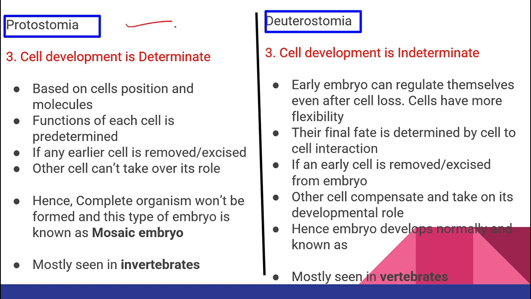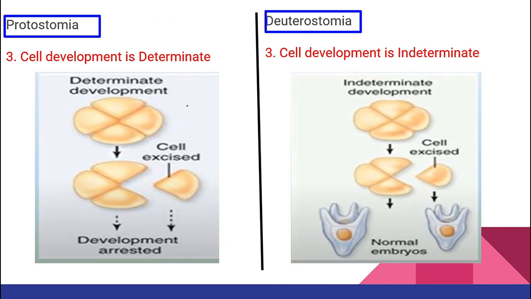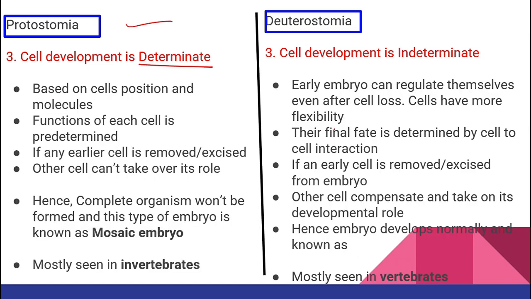Now, how is the cell development in protostomia? It is going to be determinate. What is the meaning of determinate? Now, let me show you the picture and explain. See here. So, these are the cells present in the protostomia. Now, if I am going to excise one of the cells, my embryo is not going to form properly. So, development will arrest. Why does this happen? Because based on cell position and molecules, the function of each cell is predetermined.